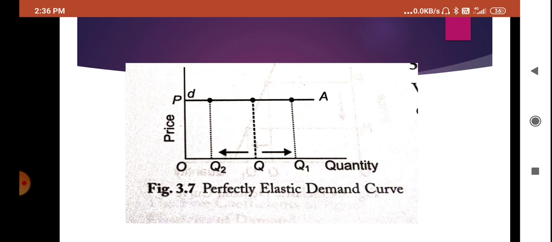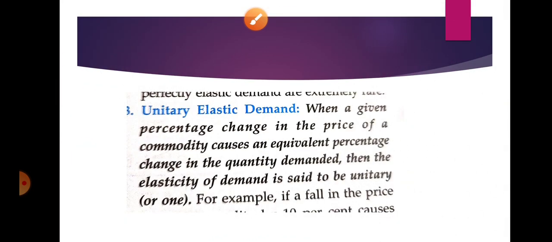So let's move to the next topic, and that is unitary elastic demand. Let me explain first: when a given percentage change in the price of the commodity causes an equivalent percentage change in the quantity demanded, then the elasticity of demand is said to be unitary. What does unitary mean? Unitary means 1. So what was the formula of EP? Percentage change in quantity demanded upon percentage change in price. If both have the same change, it means that EP will be 1.